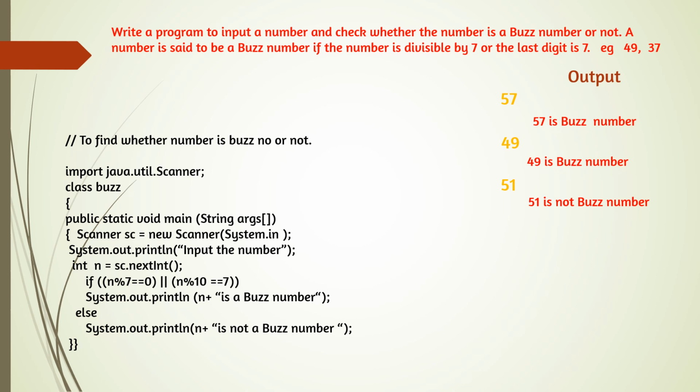I hope you understood the program. In this case, we are inputting one number and then checking both the conditions by using the OR operator, combining the conditions with OR and then checking whether the condition is true or not.